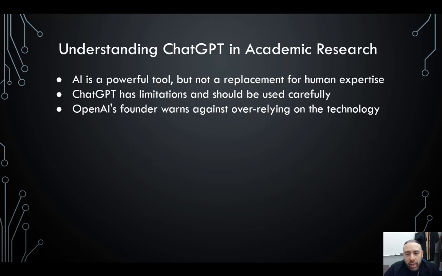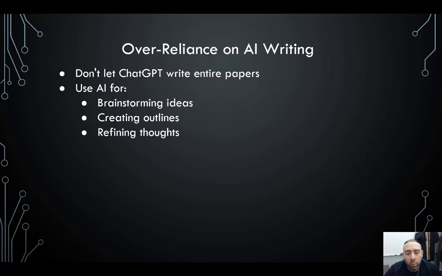So, understanding ChatGPT in academic research, it is a powerful tool. AI in general is extremely powerful, but it should never be a replacement for human expertise. It has its limitations and it should be used carefully, especially when you're doing research at the academic level. Now, over-reliance on AI writing is one of the biggest mistakes that individuals tend to make. They use ChatGPT to write entire papers. By the end of this presentation, I want to go through this process and show you, from an instructor or researcher's perspective, how we can determine if a resource you use is AI generated and how you can avoid these mistakes. Like I said, that can be costly down the road.